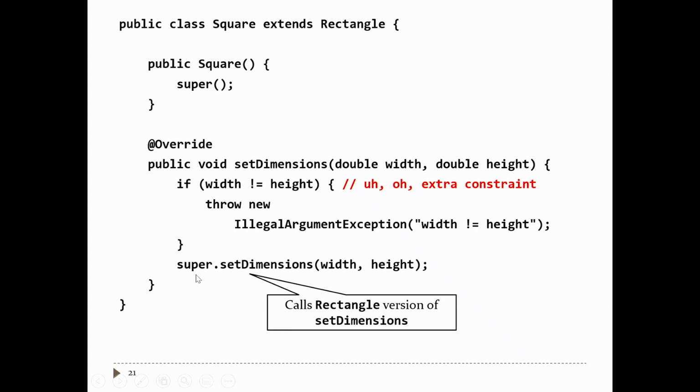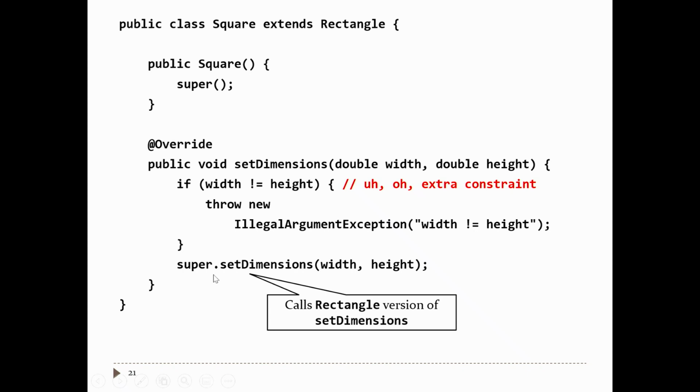There's an unusual line here that we haven't seen before. We've got this keyword super that appears a second time now. So on the first line of a constructor, super means call the superclass constructor. Inside of an overridden method, super means call this method that's in the superclass. So call the superclass version of set dimensions. Notice that we're in the square version of set dimensions. Often, when you're overriding a method, you want to call the superclass version of the method, because the superclass version of the method already does something for you.